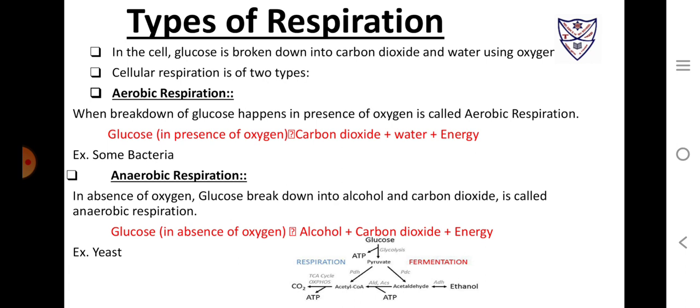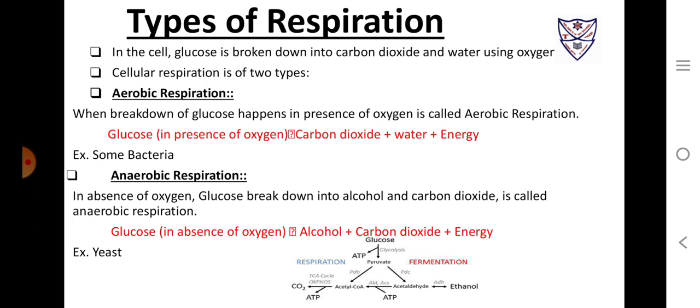There are mainly two types of respiration, the aerobic and the anaerobic. In a cell, if the glucose is broken down into carbon dioxide in the presence of oxygen, we can say it is aerobic respiration. Otherwise, it is anaerobic respiration. In aerobic respiration, when breakdown of glucose happens in the presence of oxygen, it converts into carbon dioxide and water, and it releases energy. This type of respiration is seen in some bacteria, in humans, in animals, in normal cells of every body.